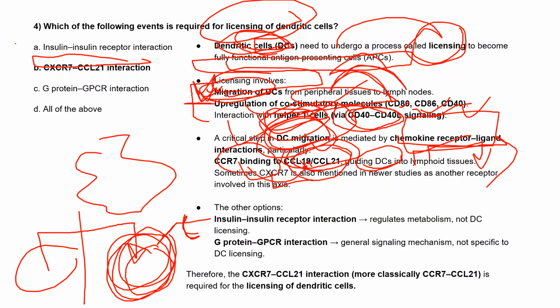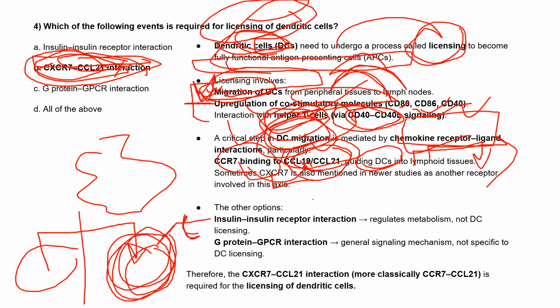So these interactions are very important: CXCR7 or CCR7 with CCL21 or CCL19. These are the interactions very important for the licensing of dendritic cells, in the first step, where the dendritic cells move from the peripheral tissue to the lymph node through chemokine receptor and ligand interactions.